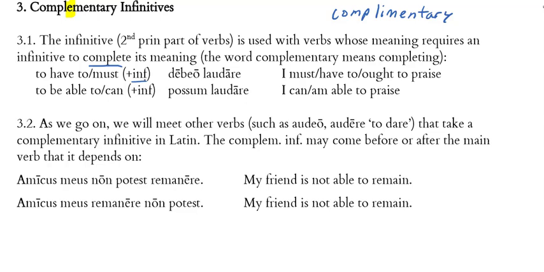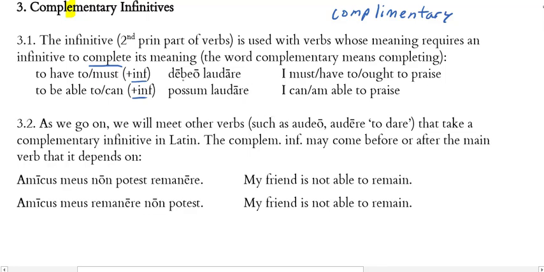Verbs like to be able or can, these also take a complementary infinitive. If I say John is able, but then stop, you want to say able to what? So these are examples of verbs that we now know that require a complementary infinitive to complete or fill out its meaning.